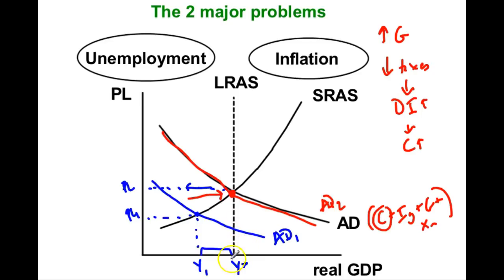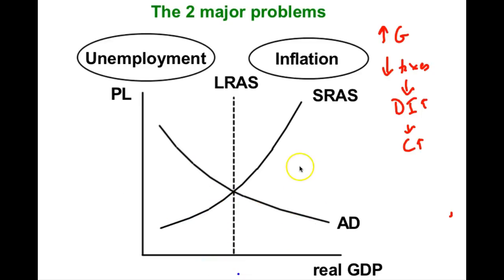Now, you'll probably remember you would actually have to decrease taxes by more to have the same dollar impact on aggregate demand. But as far as graphing, you can just show it as a rightward shift in aggregate demand from the tax cut. Okay, I'm going to pause to erase.